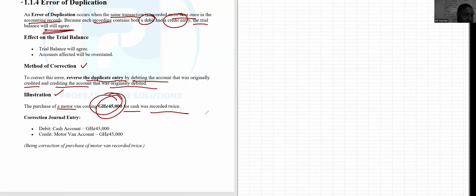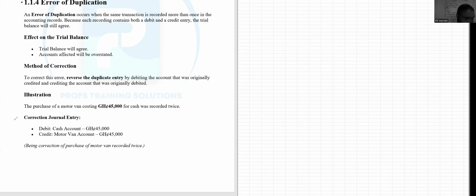How do you do that? You are going to debit your cash account and credit your motor van account. That is it, so that you change the effect. So this will be the correction of the purchase of a motor van recorded twice. You can say overstated. It is still understood. Does that make sense?